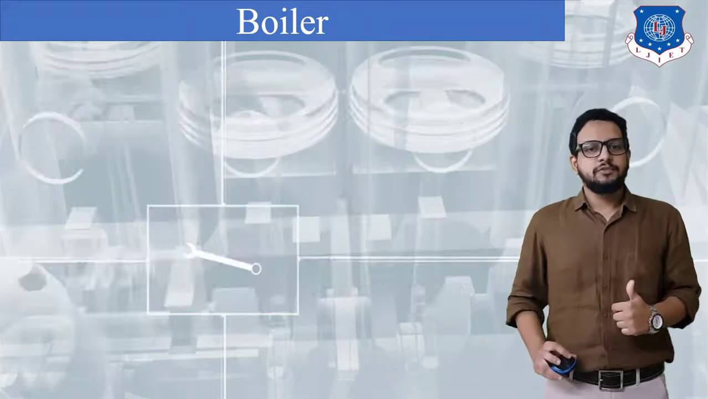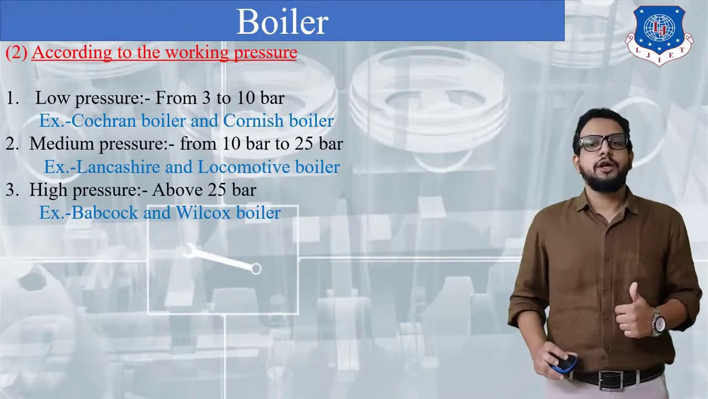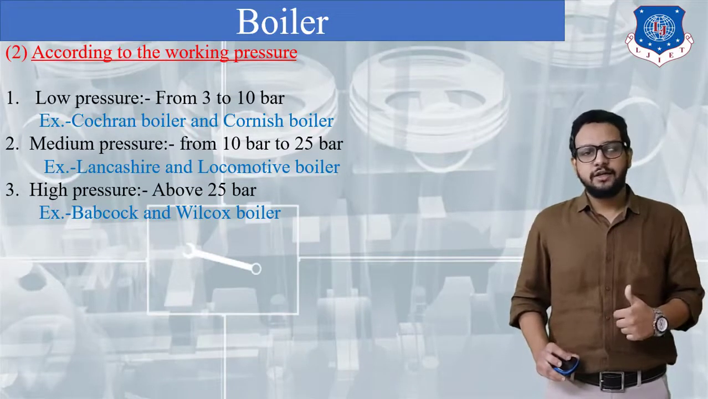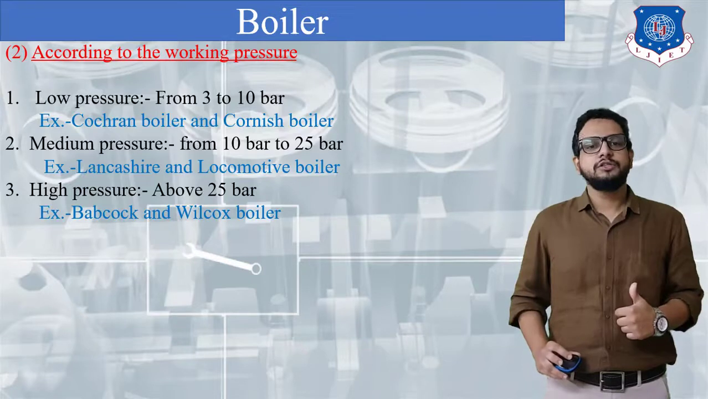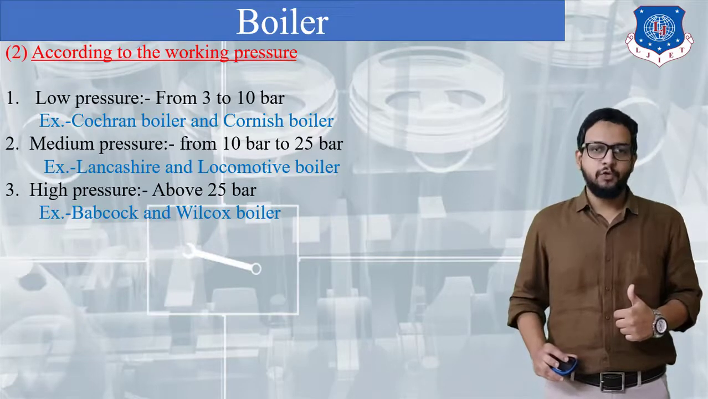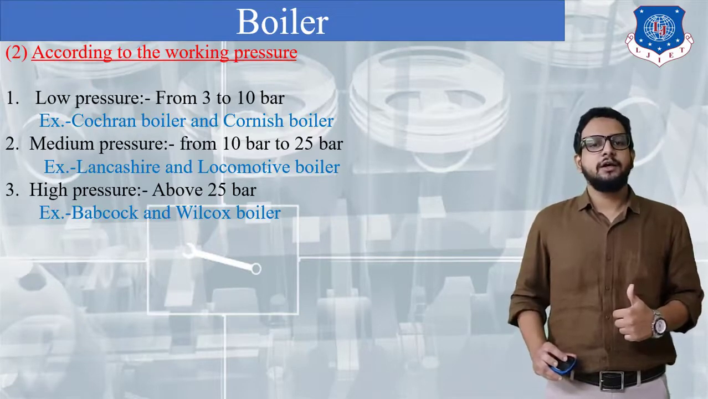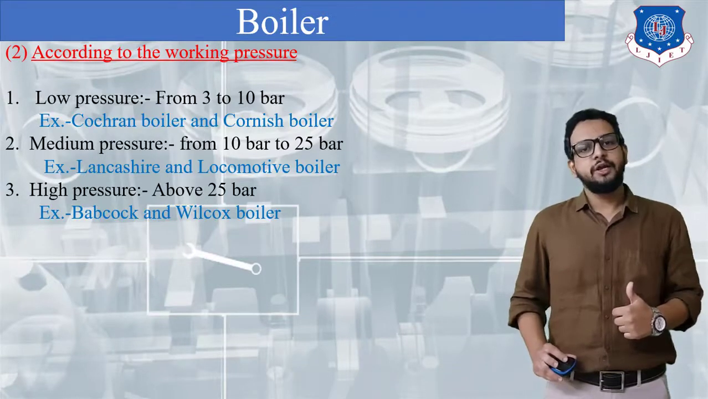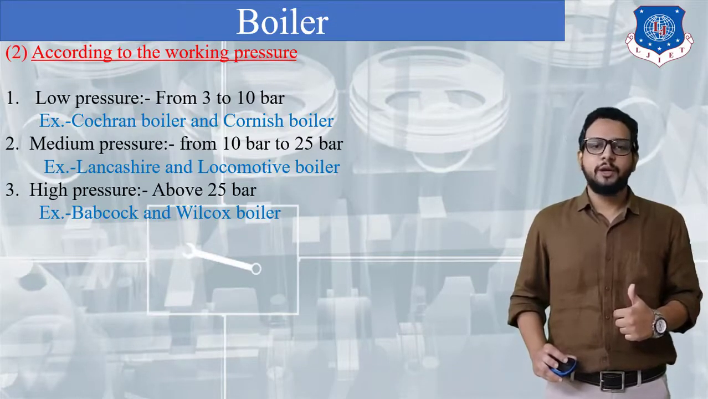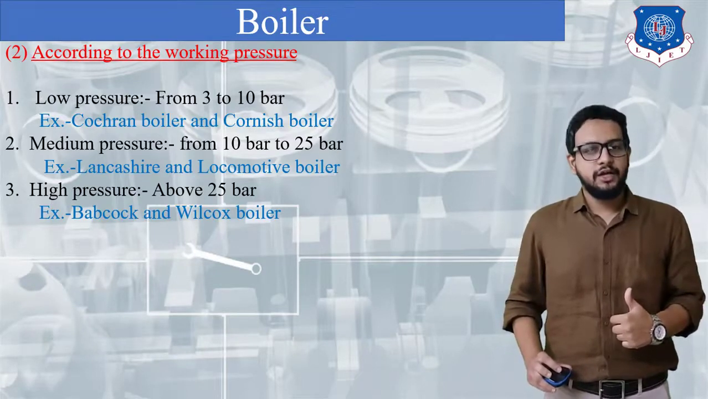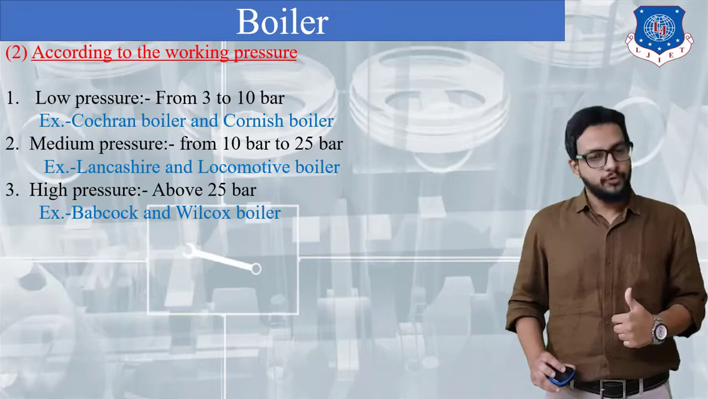The next classification is according to working pressure. According to that, there are three categories: first, low pressure boiler, second, medium pressure boiler, and third, high pressure boiler. In a low pressure boiler, pressure varies from 3 to 10 bar. Under this category, the boilers are the Cochran boiler and the Cornish boiler. In a medium pressure boiler, pressure ranges from 10 bar to 25 bar. Under this category, the boilers are the Lancashire boiler and the locomotive boiler.